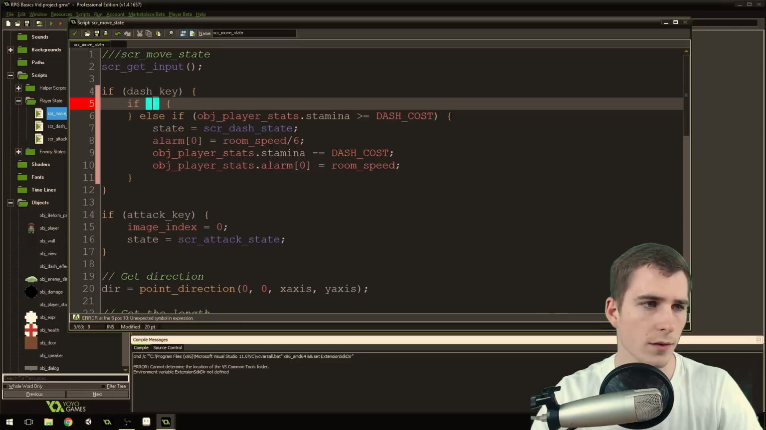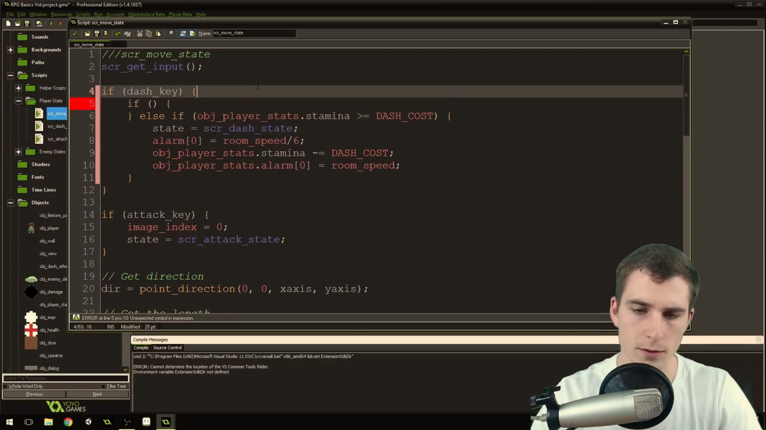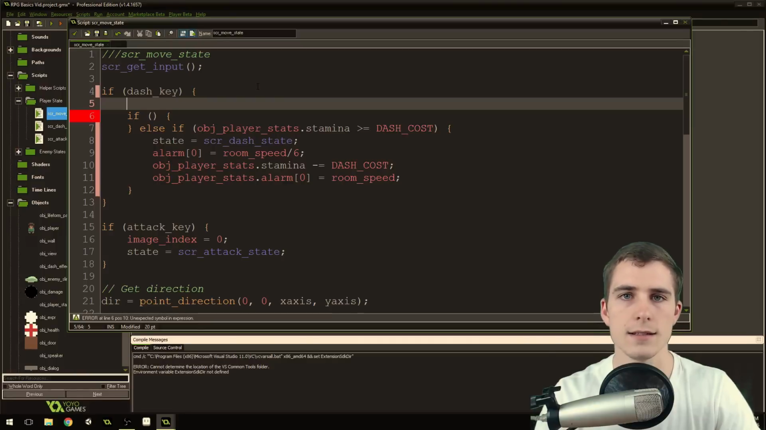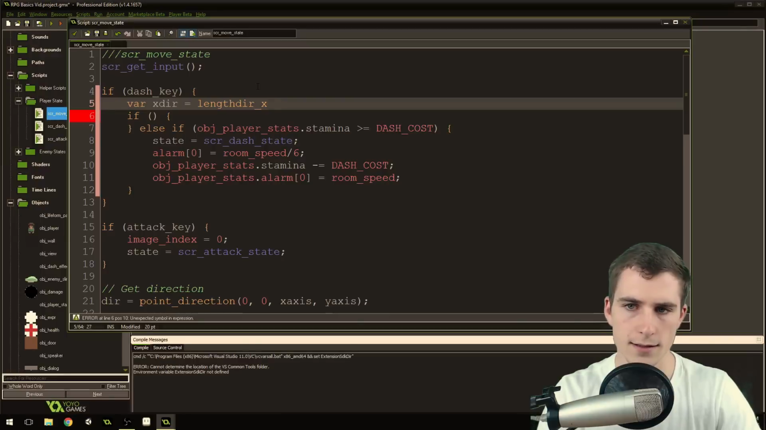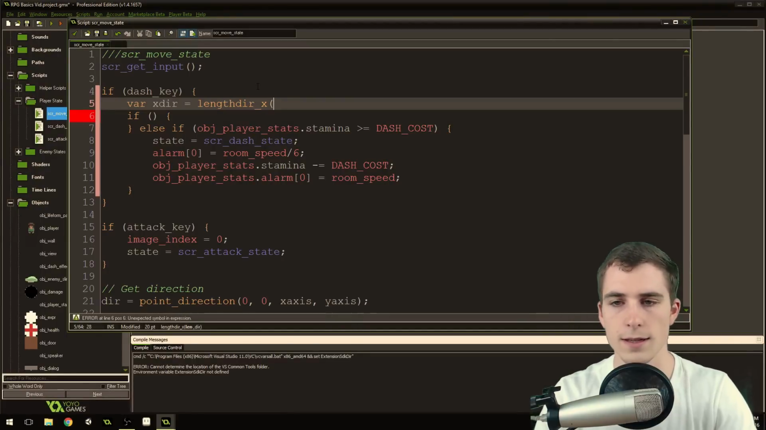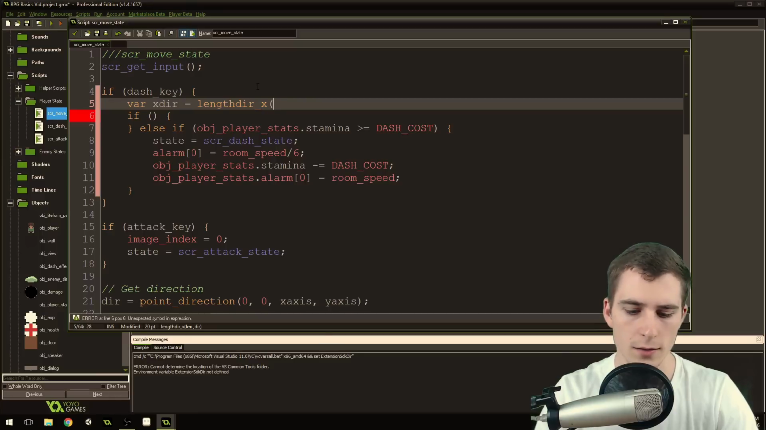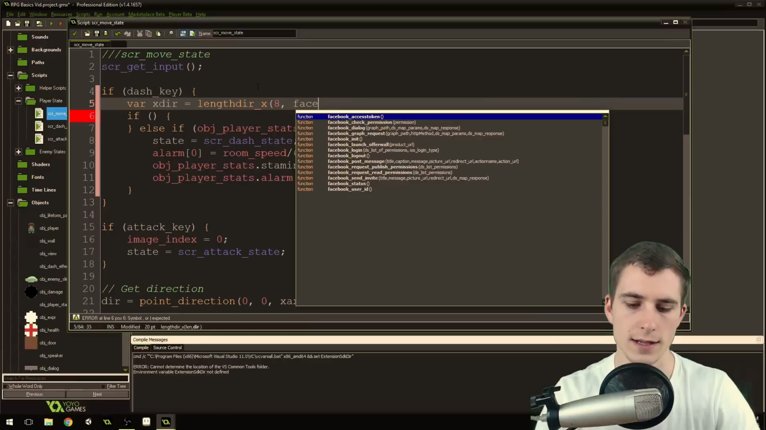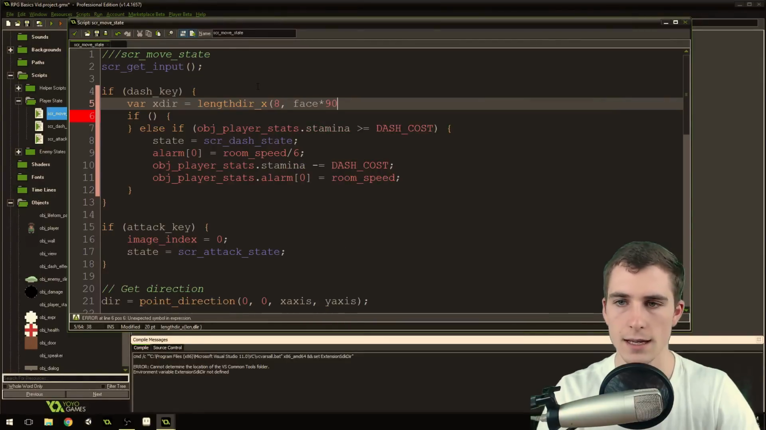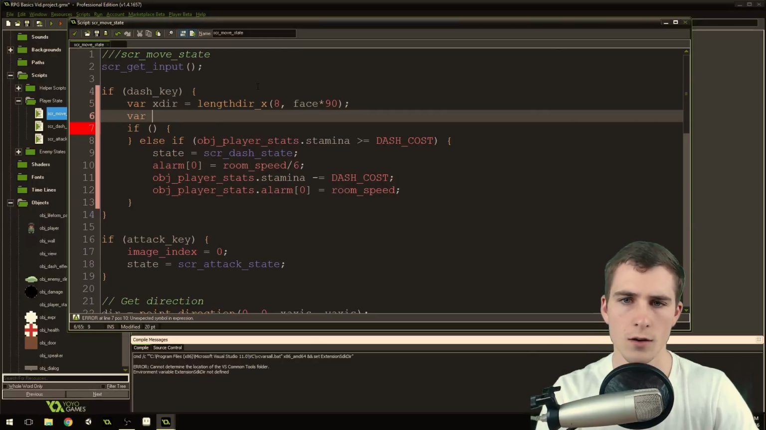Now for our speaking, what we're going to do is we need to get some variables first. And the first variable we need to get is an x direction. So var xdir equals lengthdir_x, and the length is going to be, this is the distance from the sign, so I'm going to do 8 because that seems to work, and then the direction is going to be face, which is the direction we're facing, but face, if you remember, is either 0, 1, 2, or 3, so we're going to do face times 90, which will convert that into an actual direction of 360 degrees. We're going to create another one called var ydir.